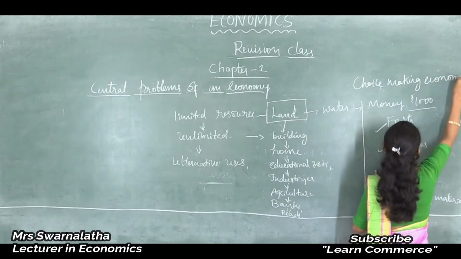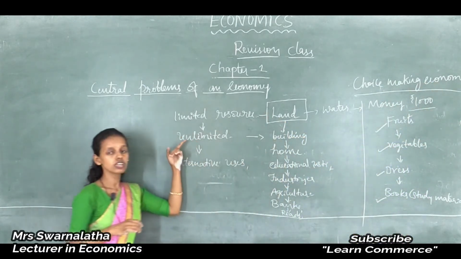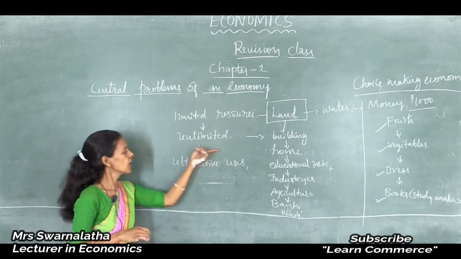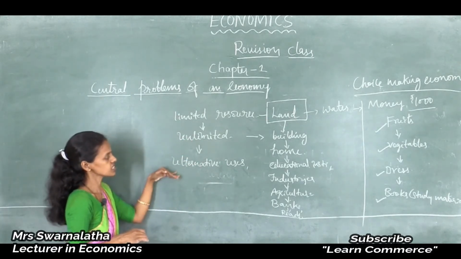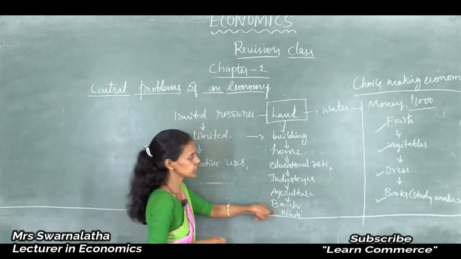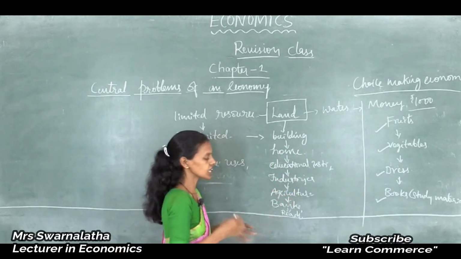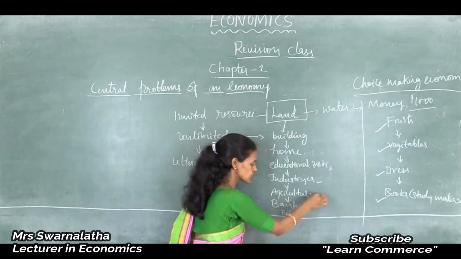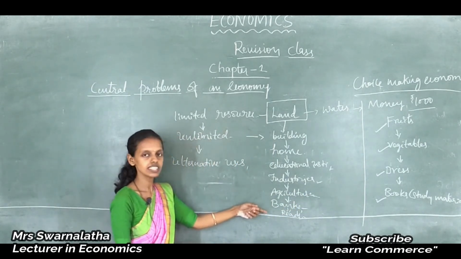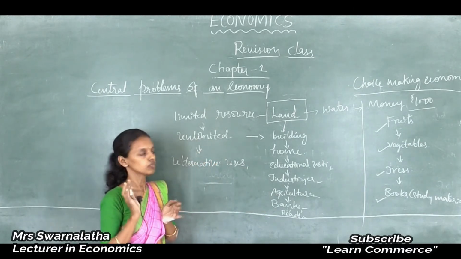Why is our economy said to be the choice making economy? It is because of limited resources and unlimited wants. Those limited resources have alternative uses. So land has alternative uses for building purpose, home purpose, educational institution purpose, religious purpose, industrial purpose, agriculture purpose, banks, construction of roads, dams. For all these purposes land is utilized, but the availability of land is limited.